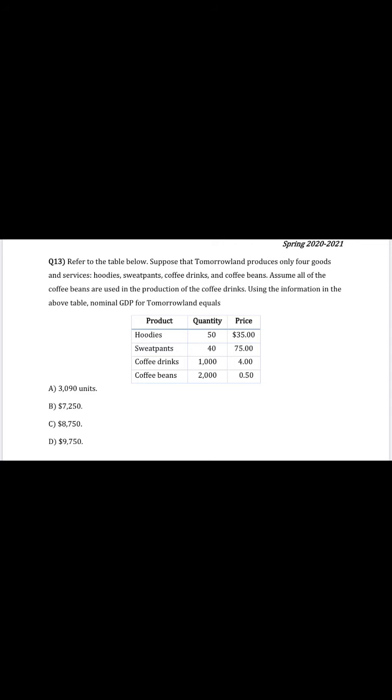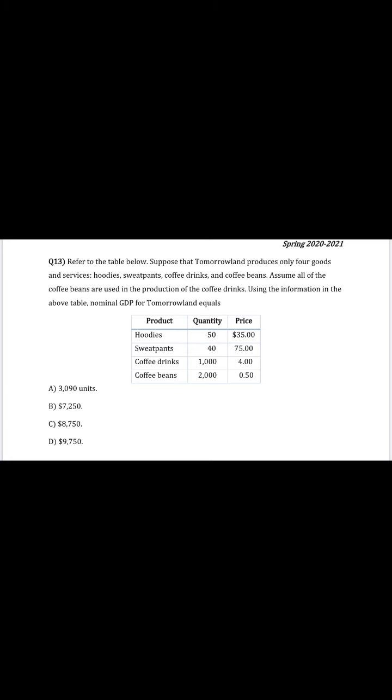Last question, refer to the table below. Suppose that Tomorrowland produces only 4 goods and services: hoodies, sweatpants, coffee drinks, and coffee beans. Assume all of the coffee beans are used in the production of coffee drinks. So we are not going to consider coffee beans in the GDP because they are not final goods. Using the information in the above table, nominal GDP for Tomorrowland equals. Hoodies are final goods. We multiply quantity by the price.